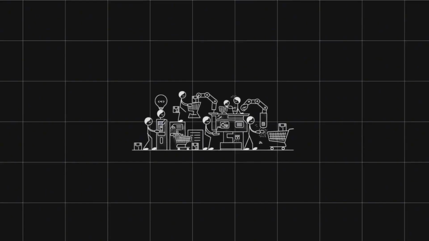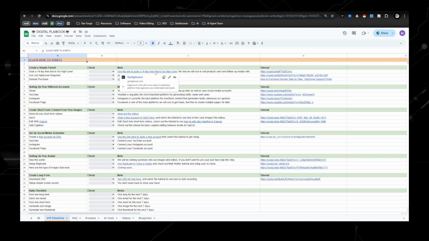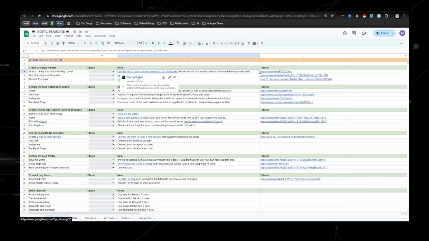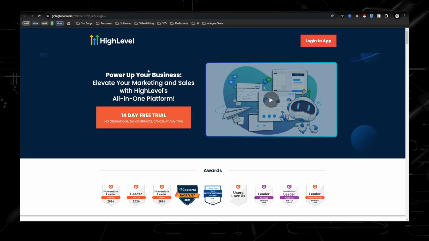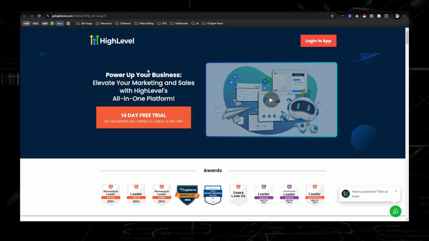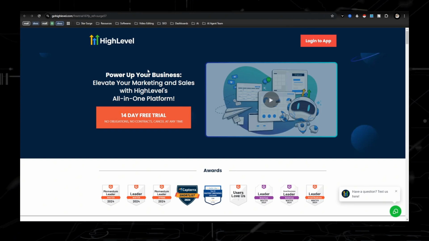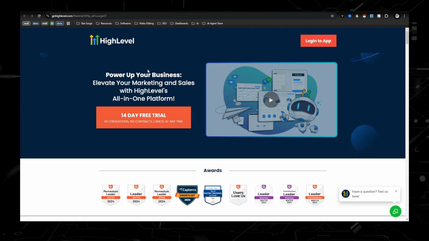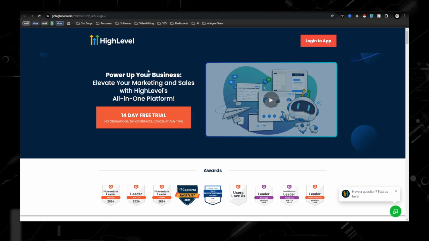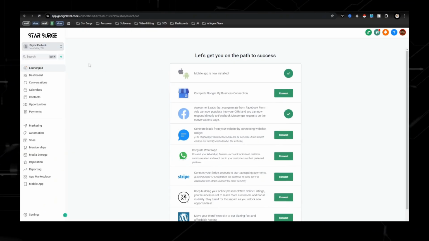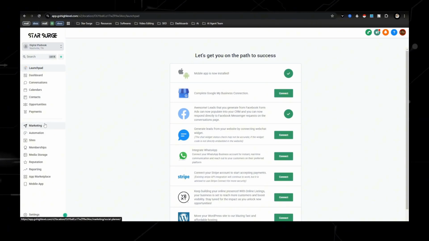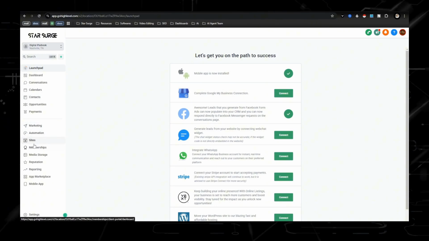So first thing you're gonna need to do is go to gohighlevel.com. This is gonna be our CRM, which is allowing us to send emails, collect emails, build our funnel, and then schedule out all of our short form content with our social planner. Now, once you join, this is gonna be your sub account. This is going to be your homepage, and the three areas that I'm going to be talking about are going to be marketing, automations, and sites.